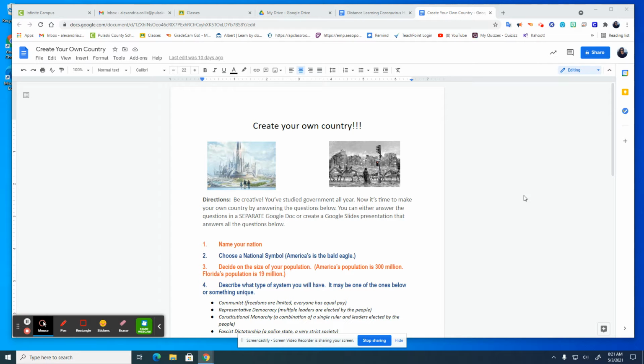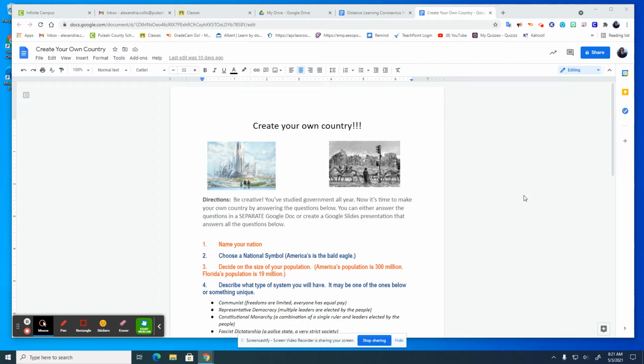So the first one is a create your own country assignment, and you do have a little bit of freedom as far as how you want to answer these questions. So the directions say be creative. You've studied government all year. Now it's time to make your own country by answering the questions below.